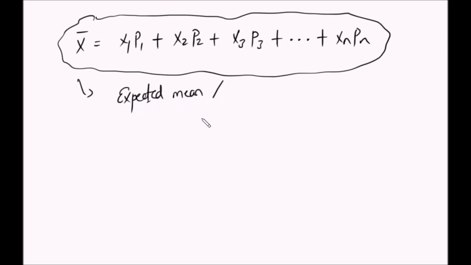So hii mean kwenye probability tunapenda kuita expected mean. Expected mean au jina lingine ni expectation. So hii expectation inaweza kuwa denoted na hii symbol kama kwenye statistics au tunaweza tukatumia symbol hii hapa. So hiyo ndo expected mean.